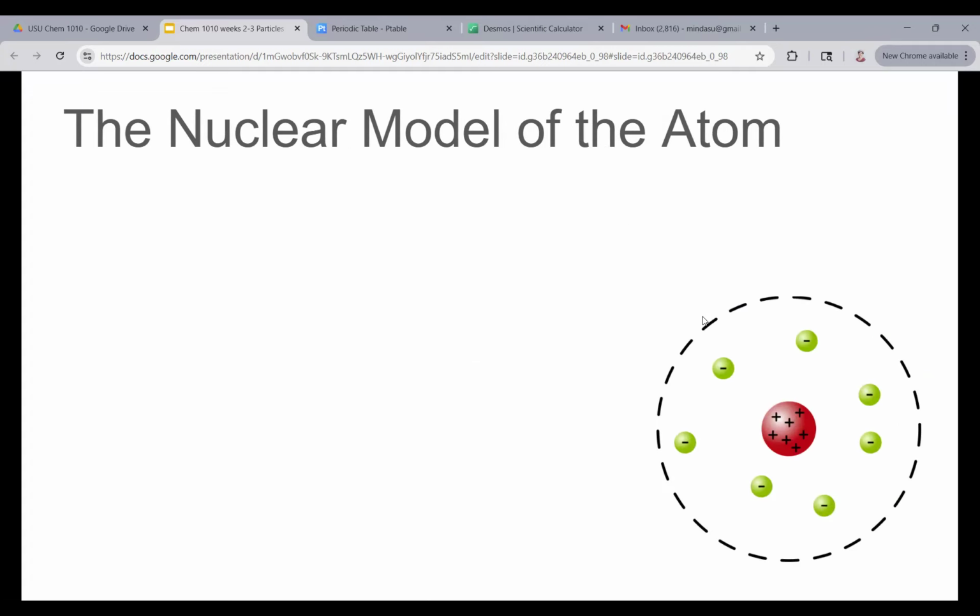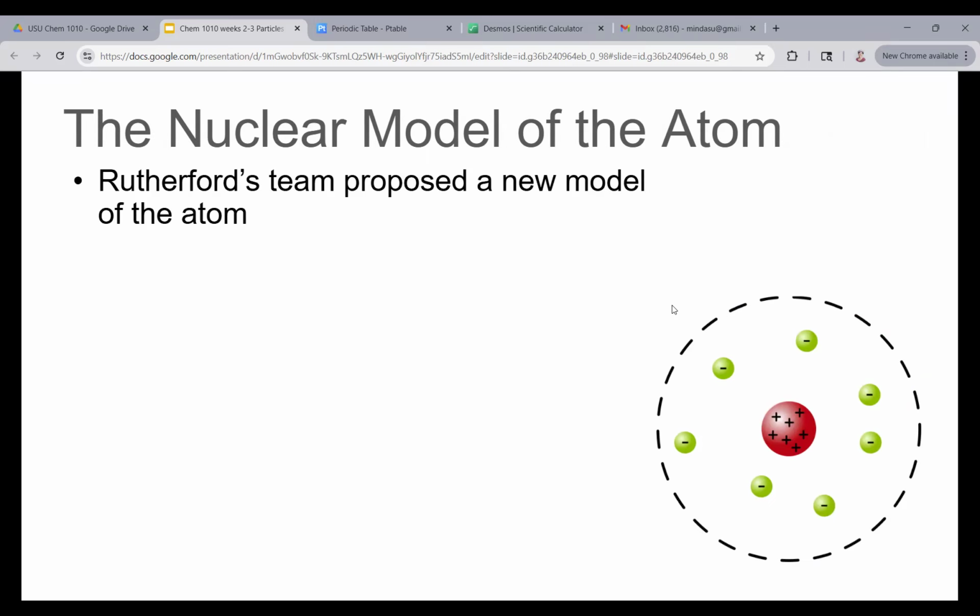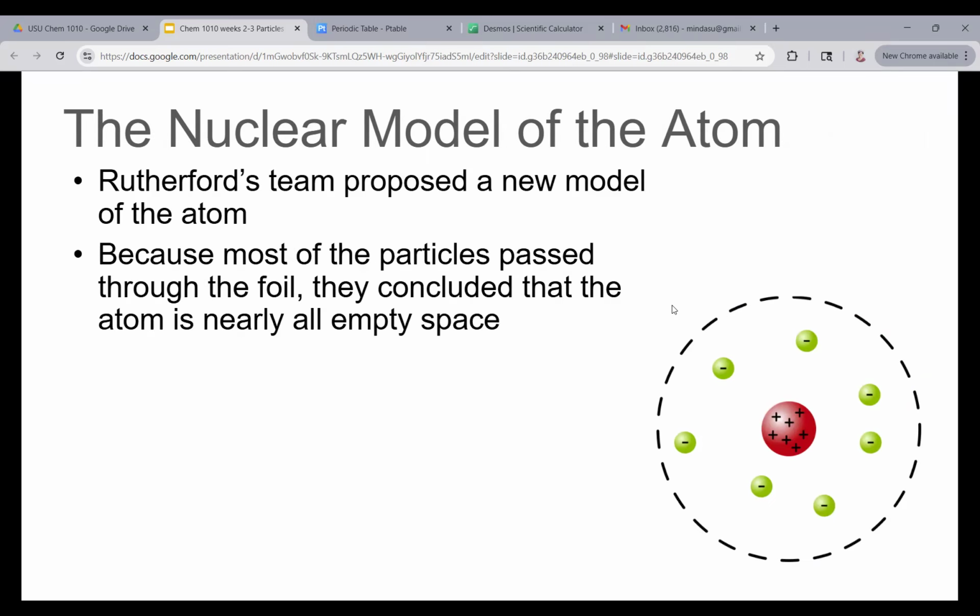So he said it's not like a ball of chocolate chip cookie dough. And he came up with a new model. And he said, well, most of the particles pass through the foil. If everything's passing through the foil without hitting anything, the atom must be mostly empty space.